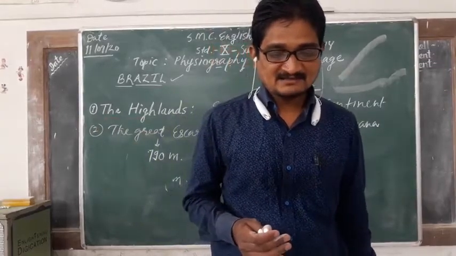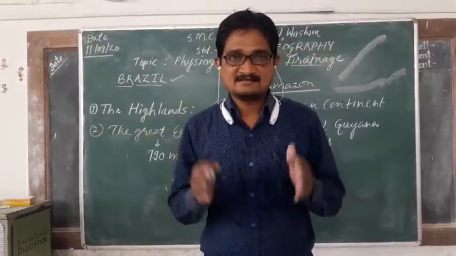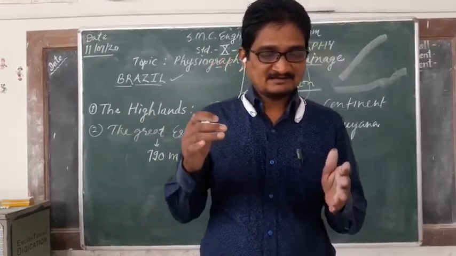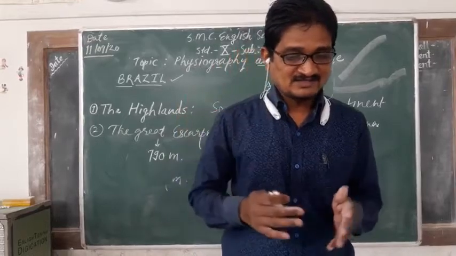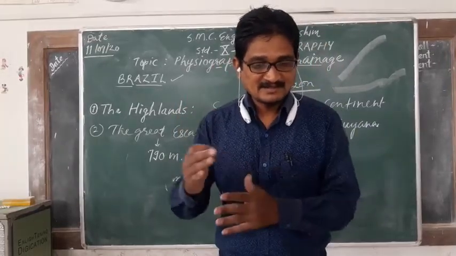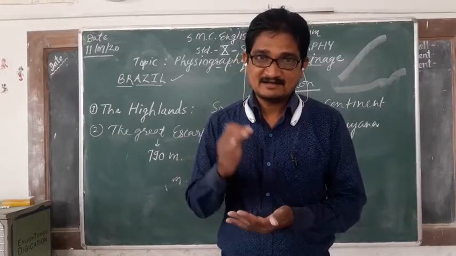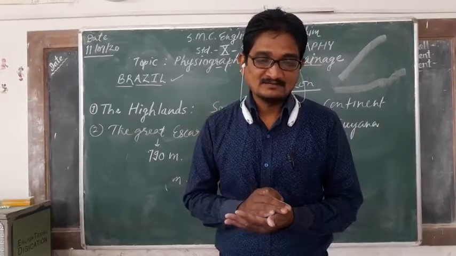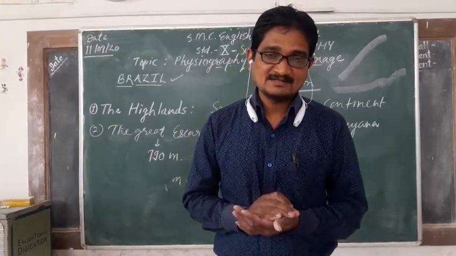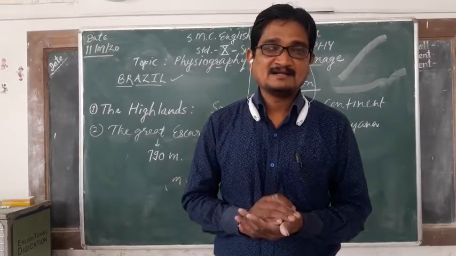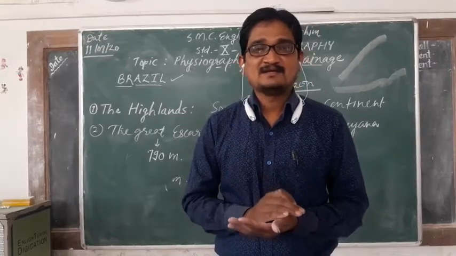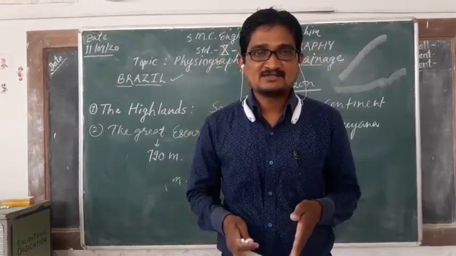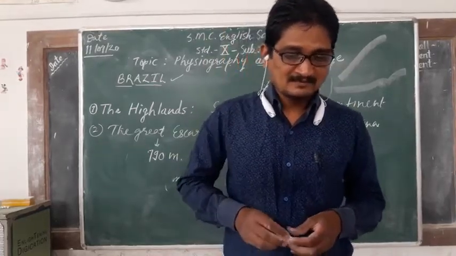So that Great Escarpment just stands as a barrier to the southeast trade winds and gives rise to the rain shadow area. Where is the rain shadow area? In the northeastern part of the highlands, it creates a rain shadow area because the Great Escarpment acts as a barrier to the southeast trade winds.